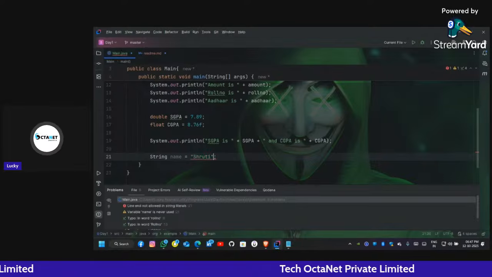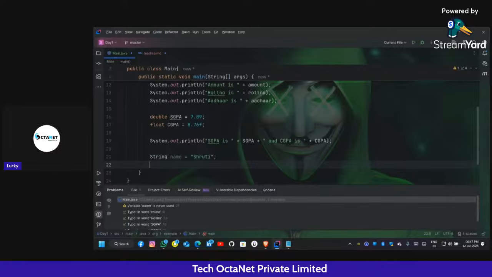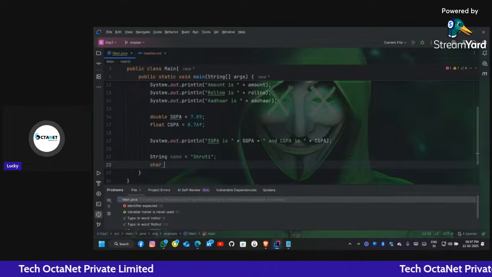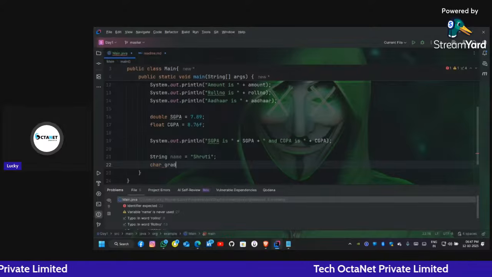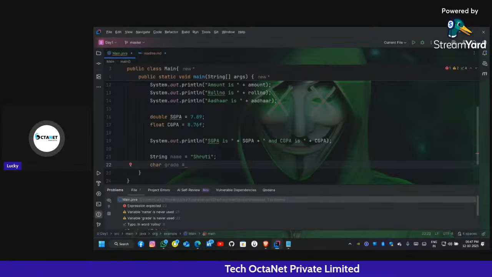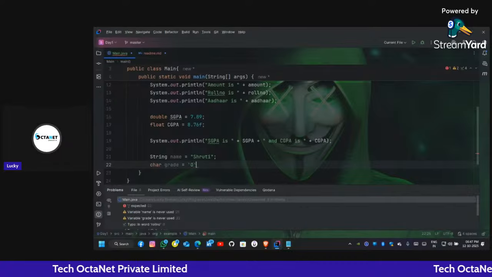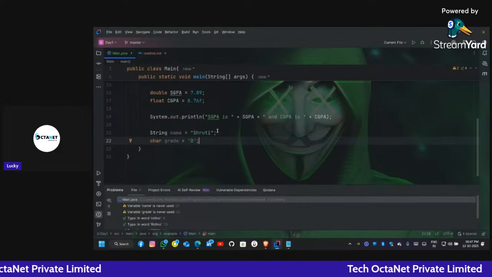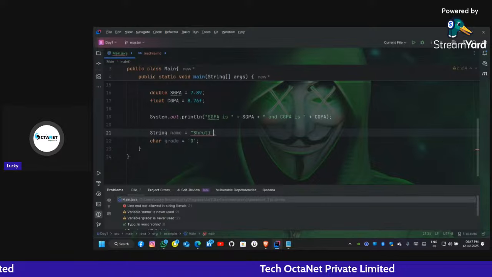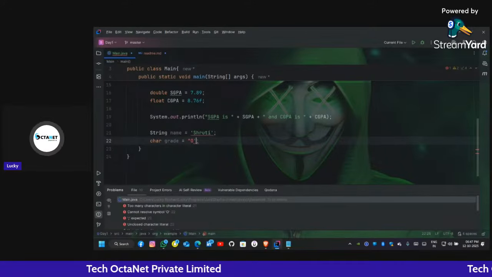Let me put in the double quote, and then comes the char. Char means a character. Let's take the example of grade: char grade. In colleges we have grades, and let's suppose someone has O grade. So here is the grade O. Let's check what happens if we put single quote instead of double quotes. Here single quote and here double quote.